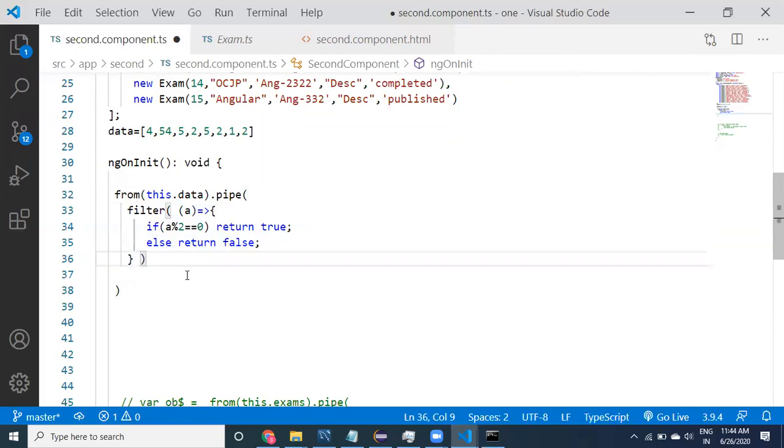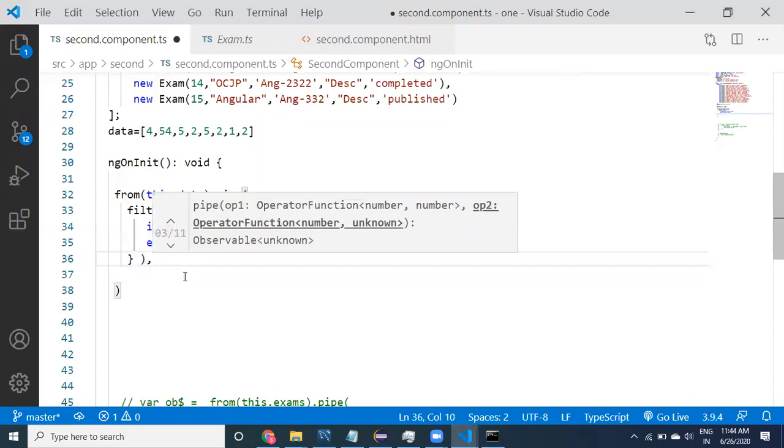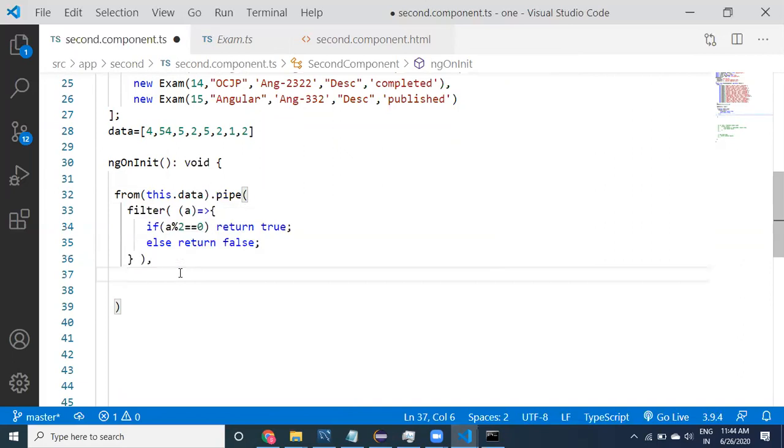After applying the first logic, the second logic is what? Here I am taking map. Remember the difference between filter and map: map is going to take every value and return a corresponding value. The corresponding value may be related to your logic. Suppose 4 is my value, whatever value I get into the map, you can apply some transformation and return it.